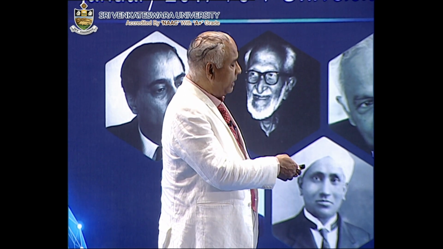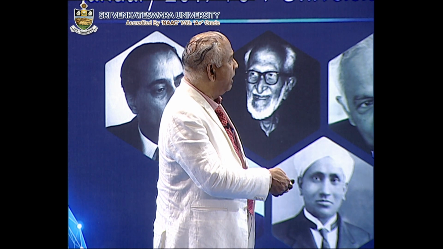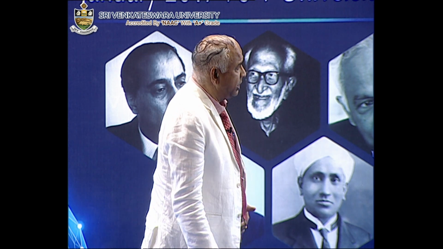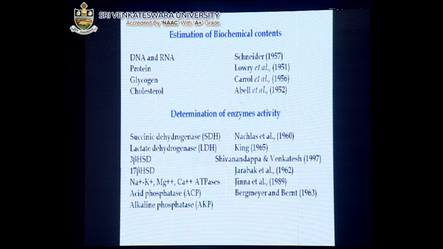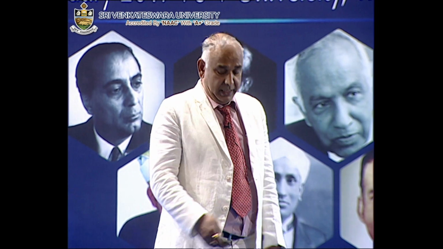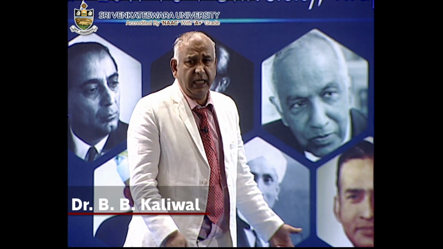Now these are other chemicals we have studied. You can see SDH, LDH, 3 beta HSD or 17 beta HSD, and even ATPases, acid phosphatase, and alkaline phosphatase. All these we analyzed, and we also studied oxidative stress parameters, SOD, catalase, peroxidases. We studied so many enzymes to see how exactly these chemicals act when they enter the body, and we also analyzed DNA in agarose gel to see how it is affected.